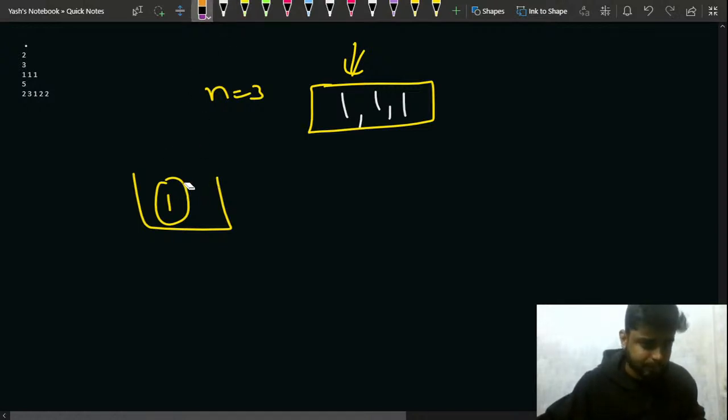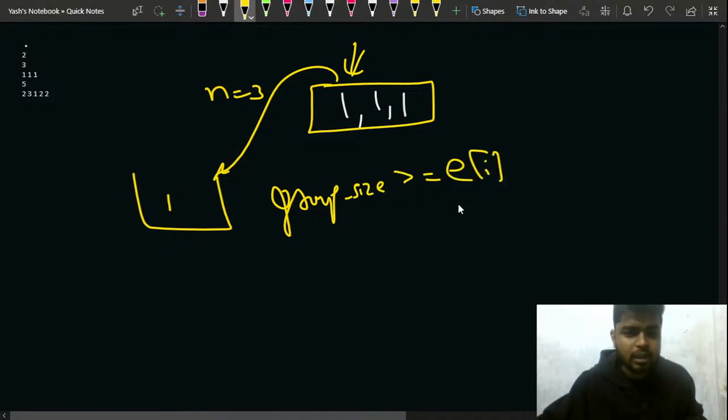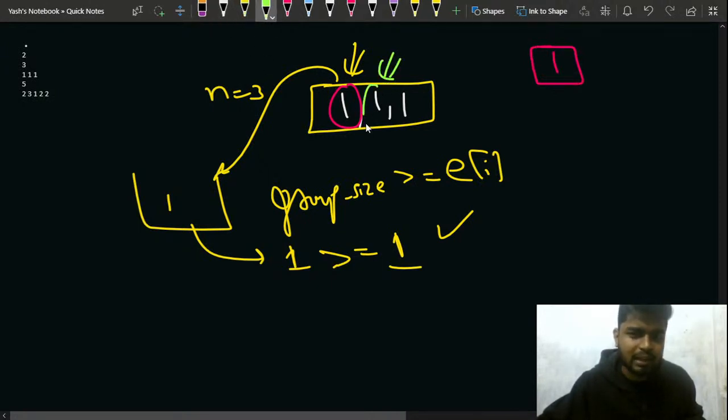I bring this one in this group, and I know that for this guy the group size should be greater than or equal to E of I. What is the current group size? The current group size is 1. Is 1 greater than or equal to 1? Yes, it is. So what I can do is take this one and form one particular group with it. After that, I move to this one.